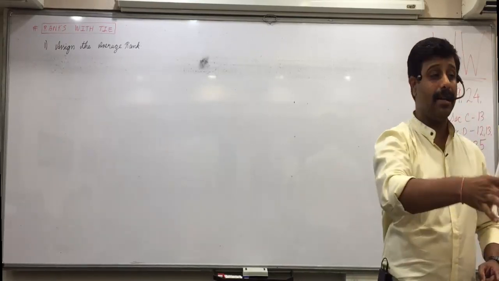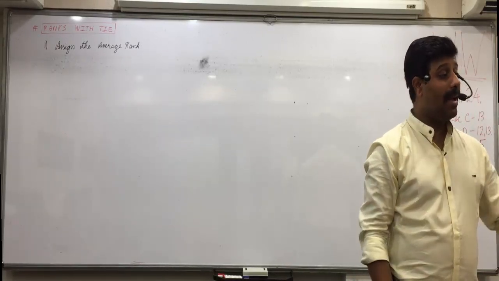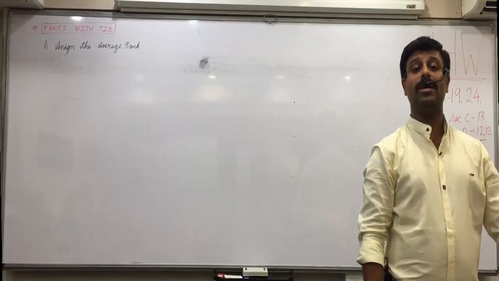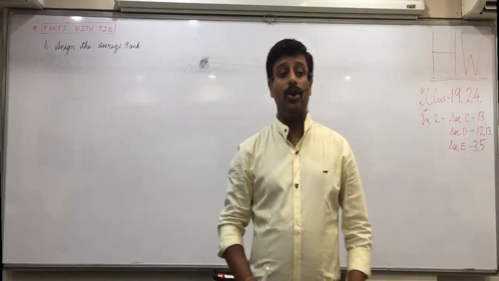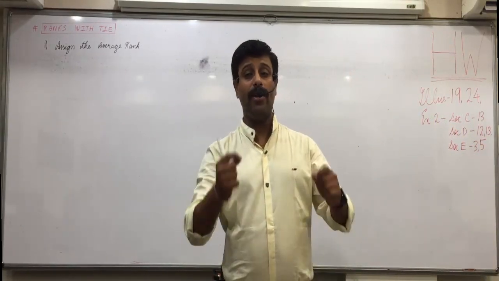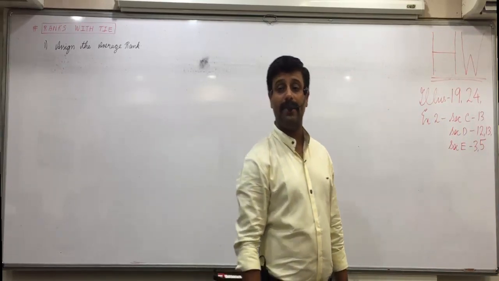Now, Jeete gets 70, Hed gets 70, and Ishan also gets 70. Raise your hand. How will you assign the average or calculate the average? Vrinda.